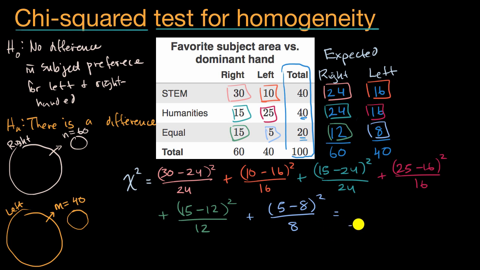Now, once you get that value for the chi-square statistic, you can look it up in a table to figure out the probability of getting a chi-square statistic that extreme or more. Now, the next question you might ask is, to use a table, I need to know the degrees of freedom. So how many degrees of freedom do I have here? Well, if I know the STEM and humanities preference for right-handed folks, and I know the total number of people I sampled, I know what I'm going to get for equal. Likewise, if I know these two data points for the left-handed folks, and I know that I sampled 40 folks, I can figure out this 5 right over here. So we have 4 degrees of freedom.